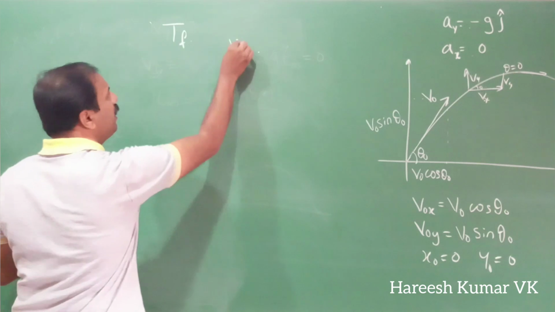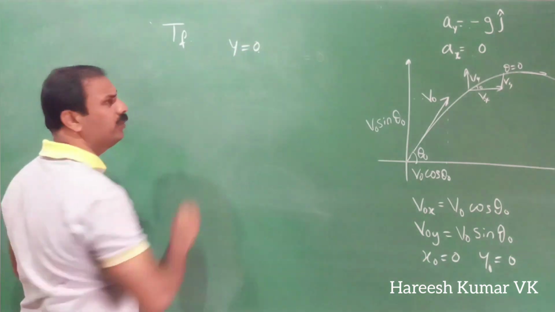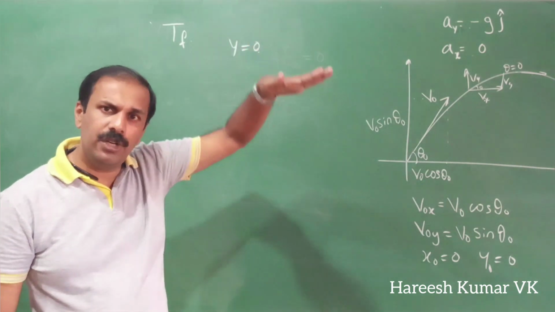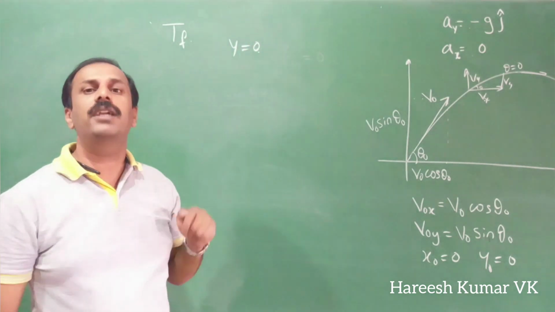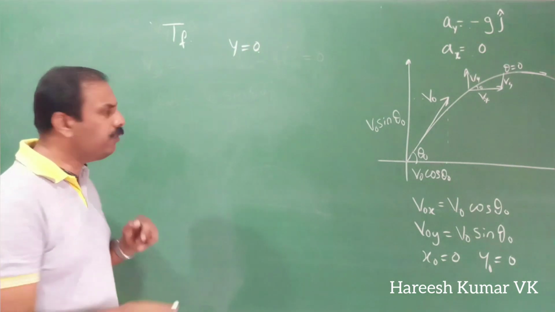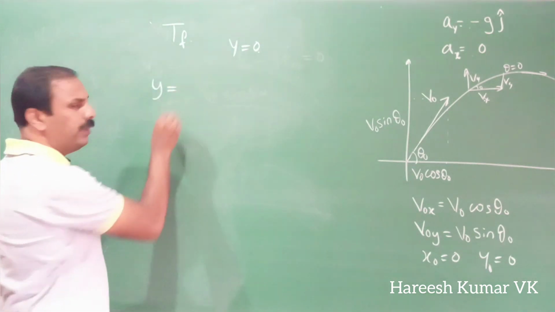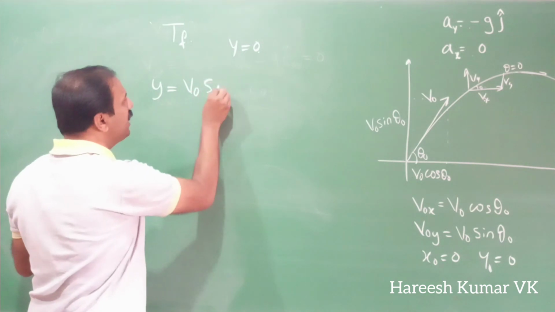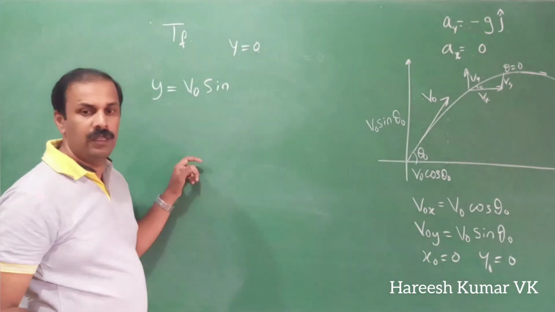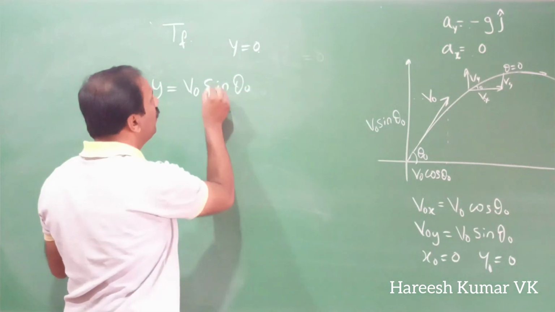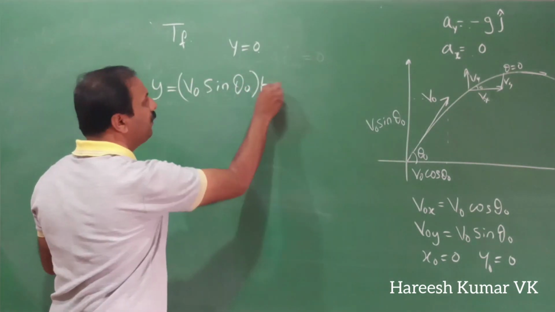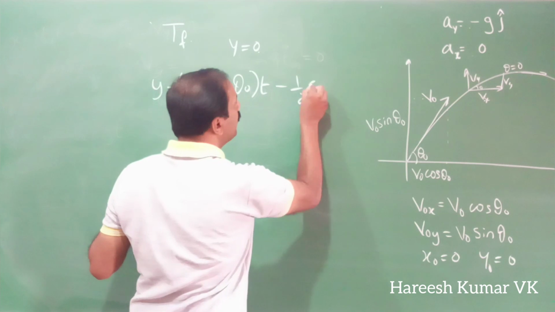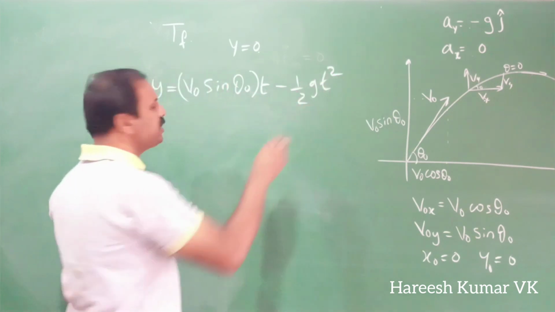When TF comes, y will be equal to 0. So what is the equation for y? y is equal to V0 sin theta 0 into t minus half g t square. This was the equation for y.